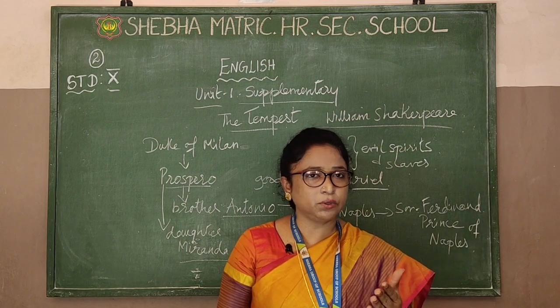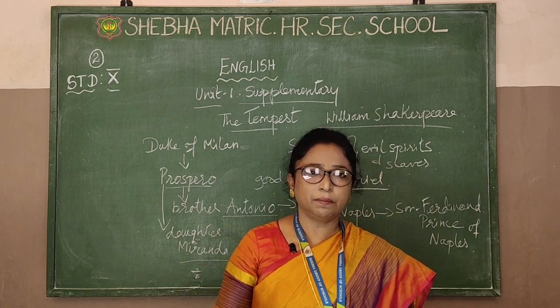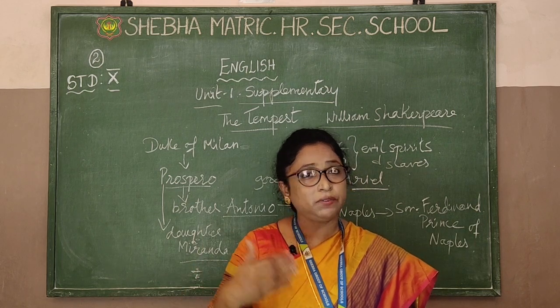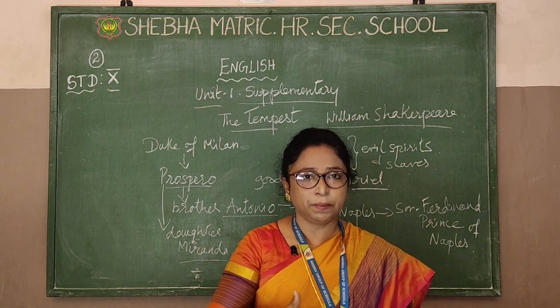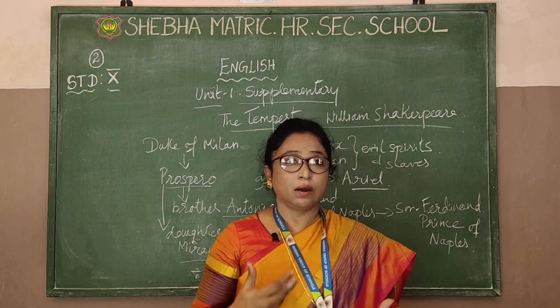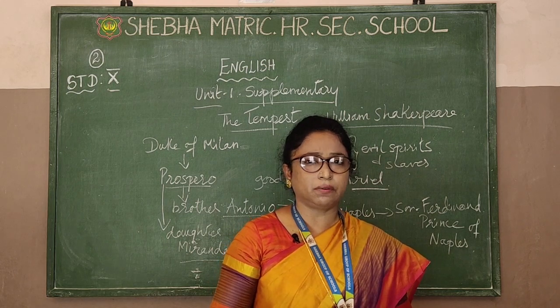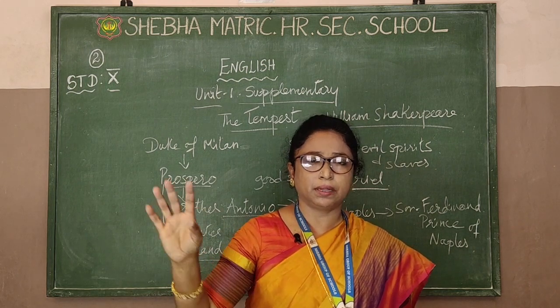What's the meaning of usurp? He tried to take over the kingdom. Being a brother, Prospero believed him so much, thinking he is there to help me. But Antonio became greedy. He said, I am doing all the work, why should I not take the whole kingdom itself and banish my brother totally?